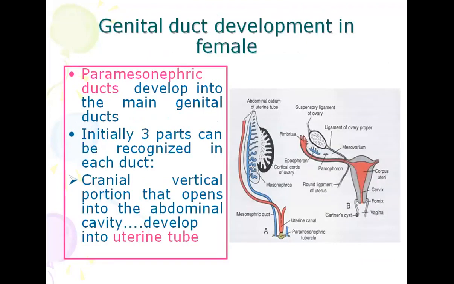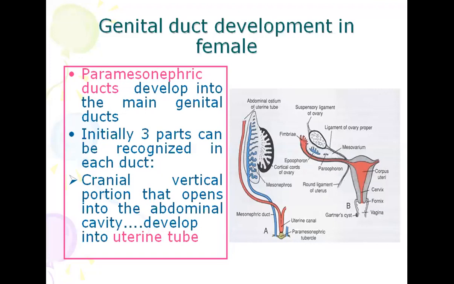Now, genital duct development in the female. In the female, paramesonephric duct develops into the main genital ducts. You can see in this diagram, red in color. That is paramesonephric duct. In diagram on left side, you can see the paramesonephric duct. It forms the main genital ducts. Initially, three parts can be recognized. You can see three parts.